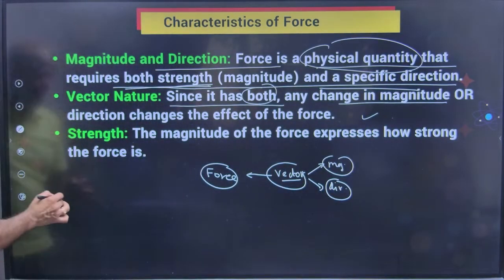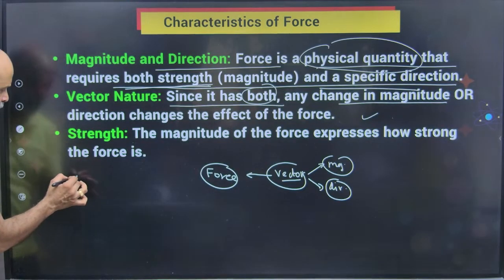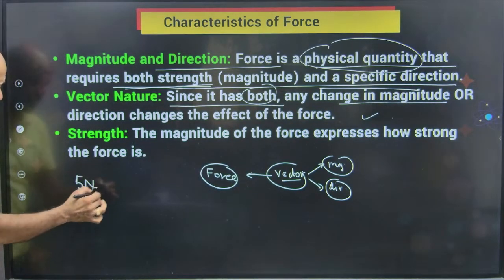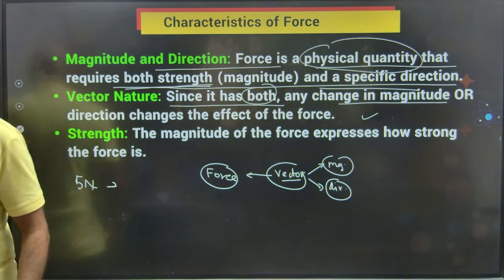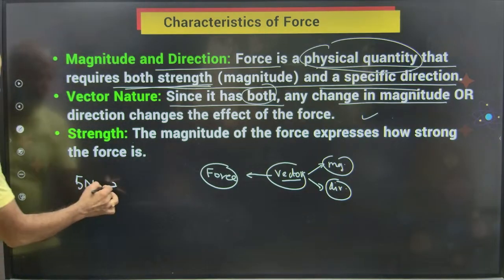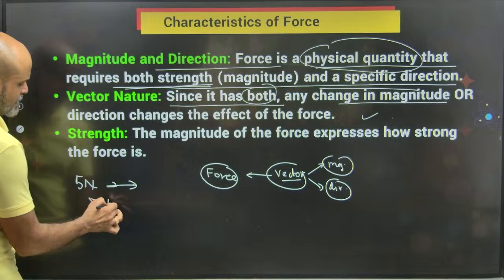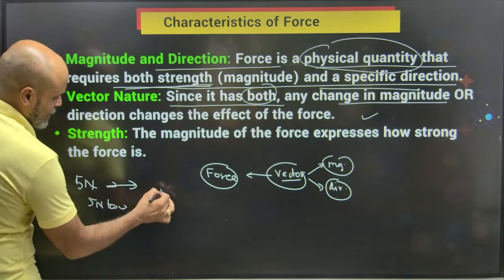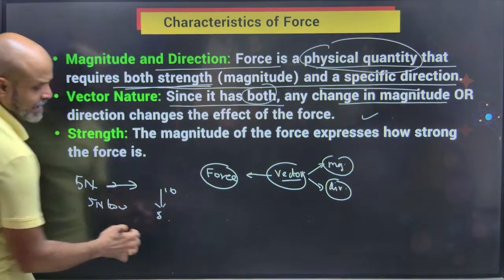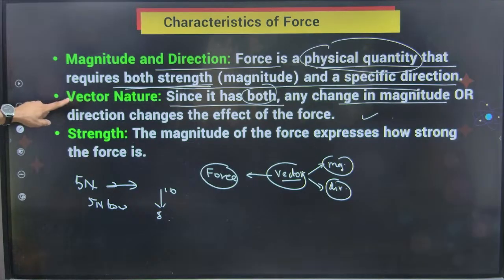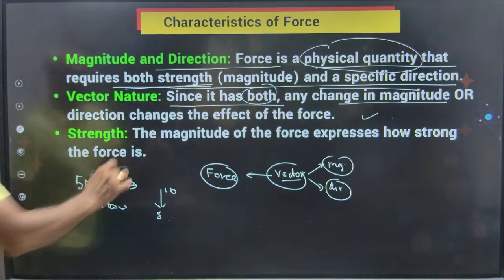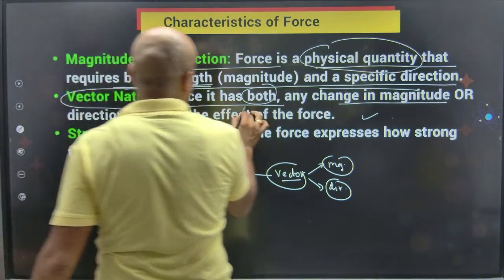So let's say I am applying a force of 5 Newton on the wall. Where is the direction? The direction is in this way. So let's say 5 Newton towards east or 10 Newton towards south. Vector nature means that force has got both.